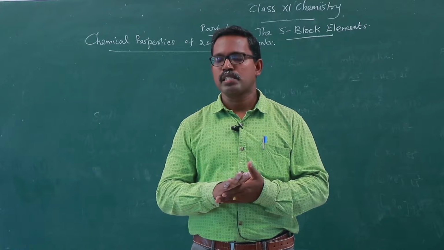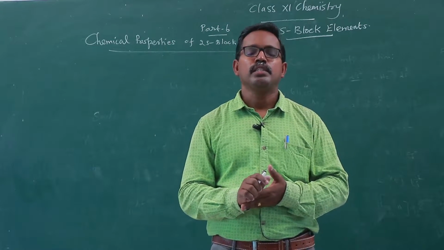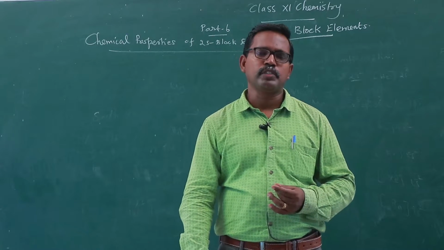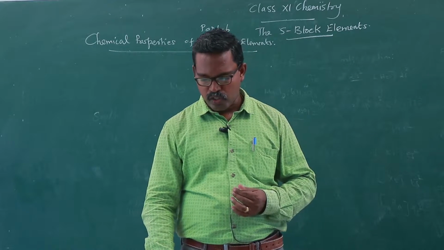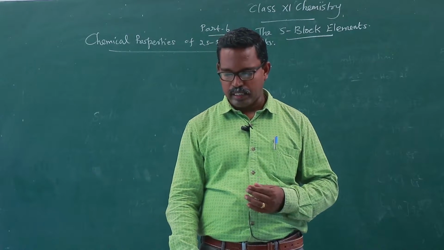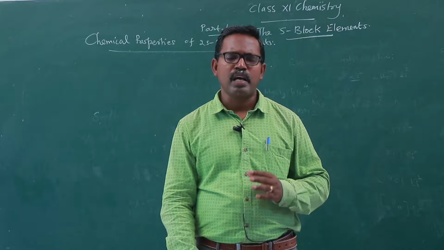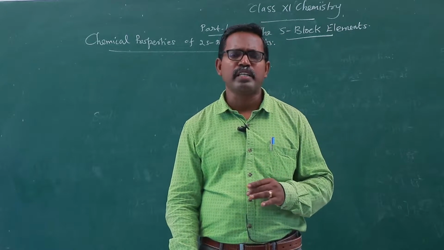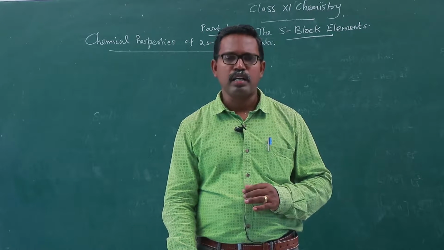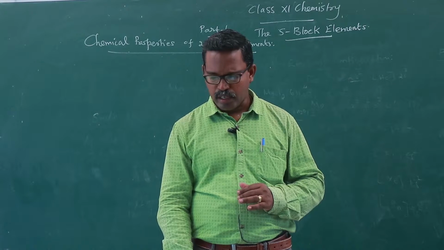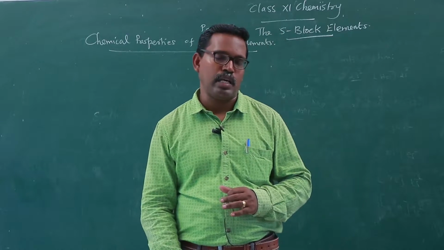So what are the various chemical reactions that take place in the case of alkaline earth metals? First of all, the reactivity towards air or oxygen. The alkaline earth metals, being less electropositive than alkali metals, react with air or oxygen slowly, and only on heating does the reaction take place. Beryllium and magnesium are kinetically inert towards oxygen because of the formation of a film on their surfaces.